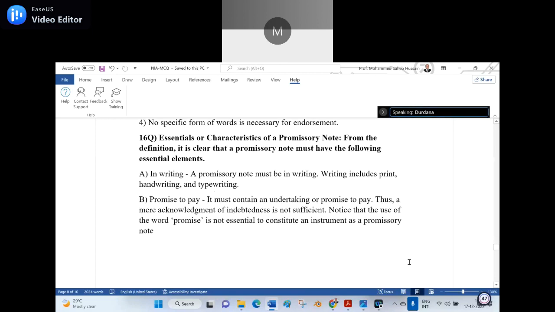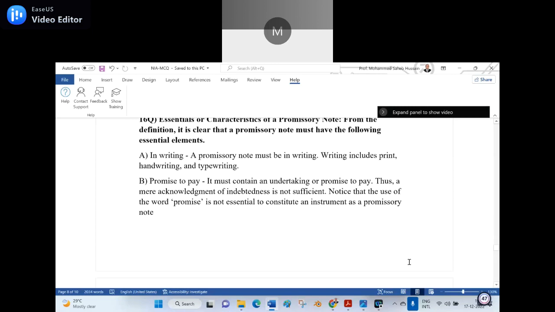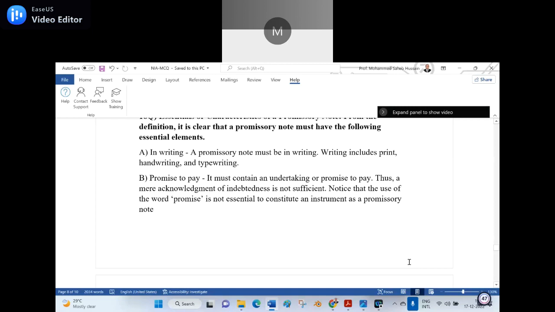Sixth question. Essentials or characteristics of the promissory note. From the definition, it is clear that a promissory note must have the following essential elements. A, in writing. A promissory note must be in writing. Writing includes print, handwriting, and typewriting. B, promise to pay. It must contain an undertaking or promise to pay. Thus, a mere acknowledgement of indebtedness is not sufficient.